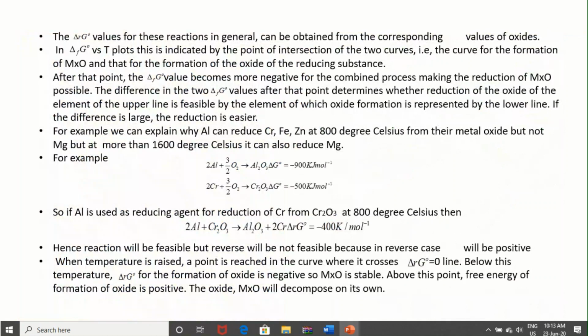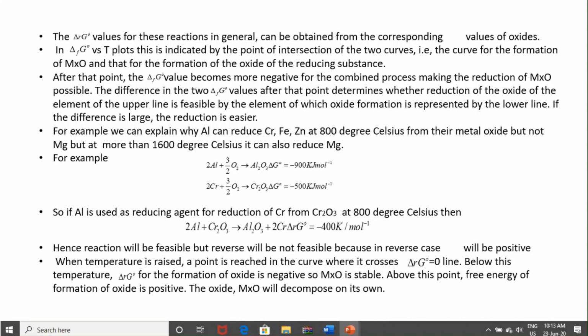Here many examples are shared with you. You can see that example, aluminium gives aluminum oxide. This is around at 800 degrees Celsius. The value of delta G naught for aluminum to aluminum oxide is minus 900 kilojoule per mole, and for chromium to chromium oxide it is minus 500 kilojoule per mole.